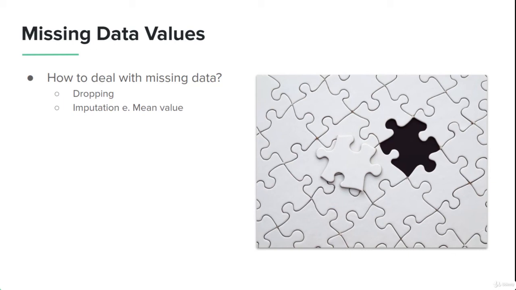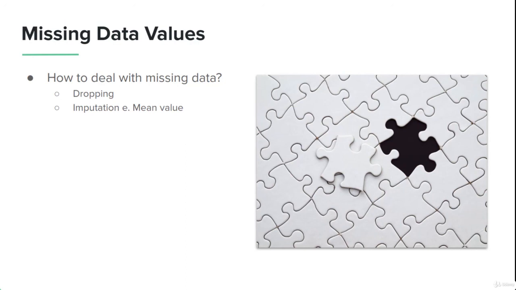We have the option of dropping those values. What we mean by dropping is that we completely ignore them and remove them from the dataset. The other is imputation, in which we calculate the mean value. So we have two techniques to deal with missing data values. One of them is dropping, completely removing the missing values, but it might also mean that you are removing a lot of important information. The other technique is imputation, where we take the mean of all the other values and replace the missing values with that mean.